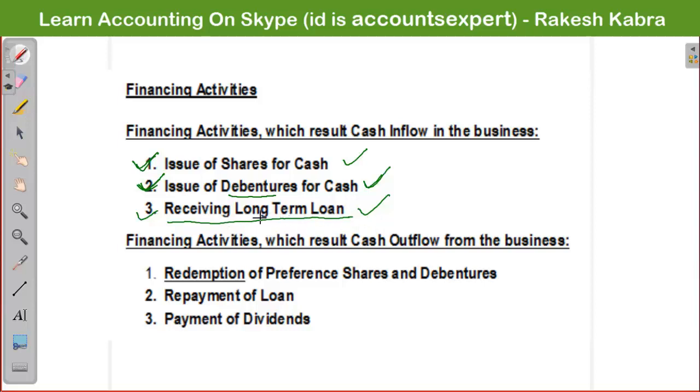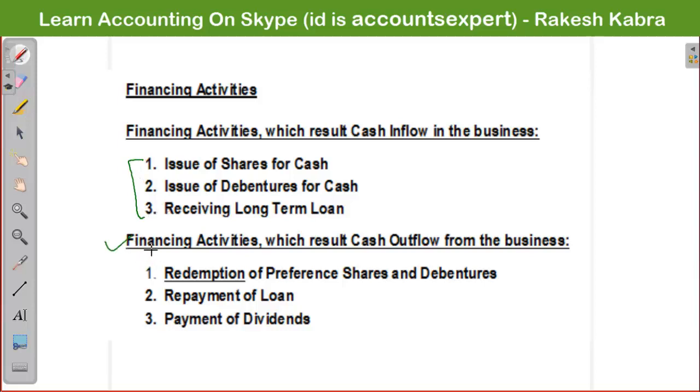So receiving a long term loan from any bank or financial institution will also come in this category. All these three activities will result in cash inflow in the business. Due to these three activities, funds will be raised from the market for the business.